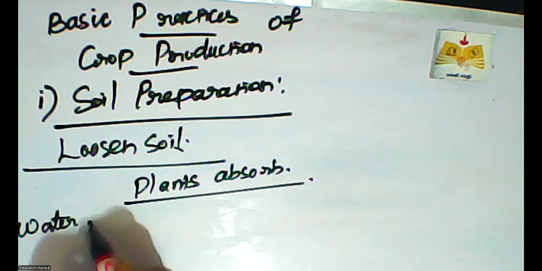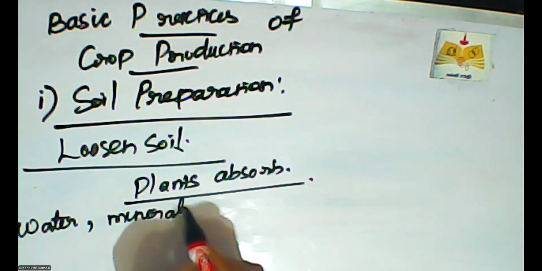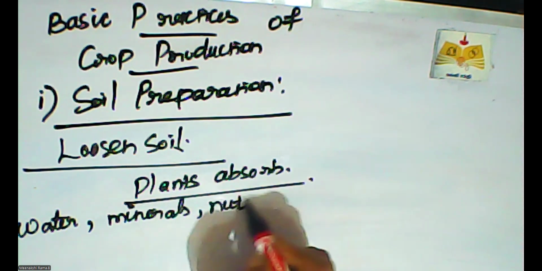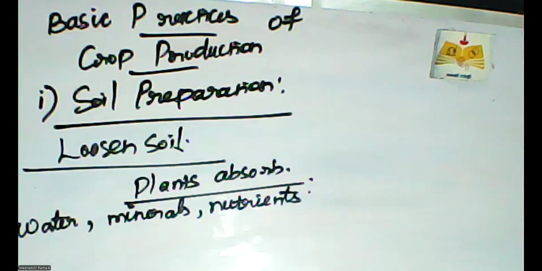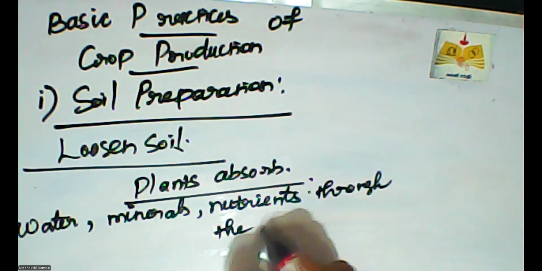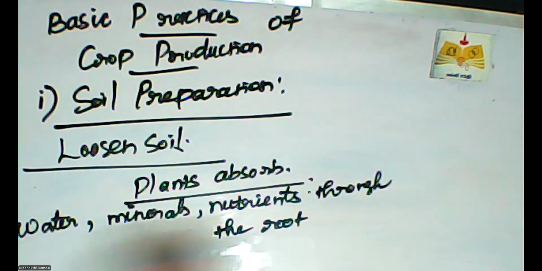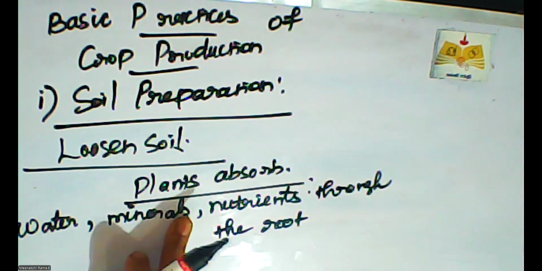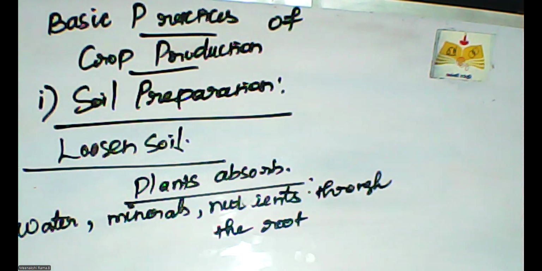Water, minerals, and nutrients, with the help of roots, from the soil and air. Yes, the root only absorbs all the important materials. Different kinds of nutrients are present in the air and the soil, and the root absorbs all of them.